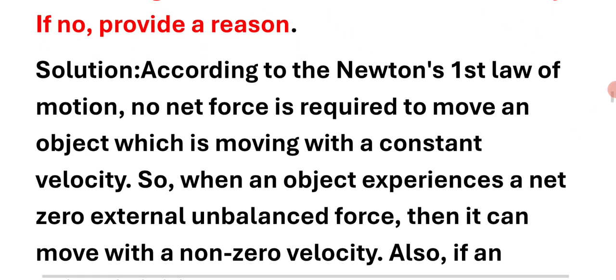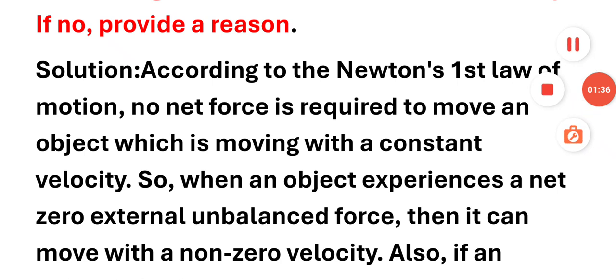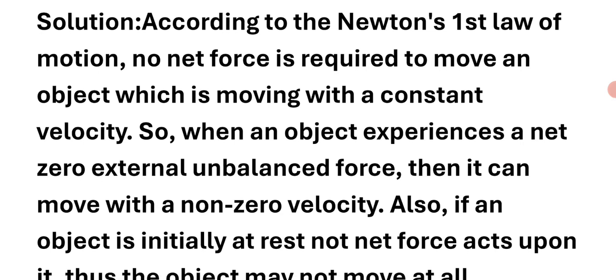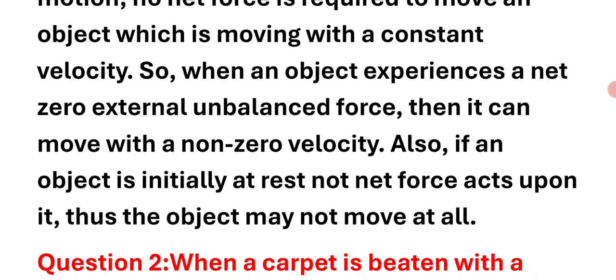Right answer: according to Newton's first law of motion, no net force is required to move an object which is moving with a constant velocity. So when an object experiences a net zero external unbalanced force, then it can move with a non-zero velocity. Also, if an object is initially at rest, no net force acts upon it, thus the object may not move at all.